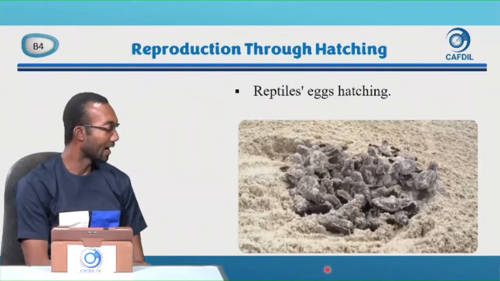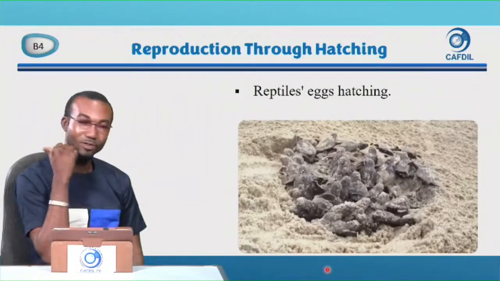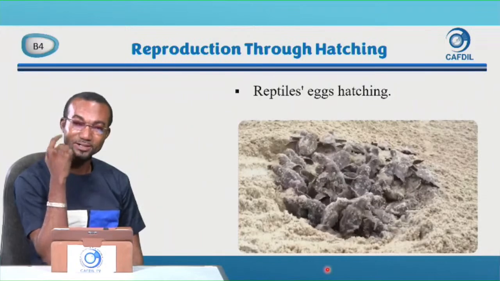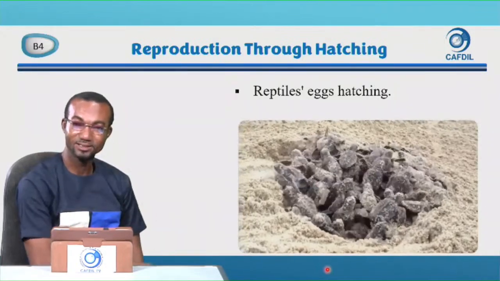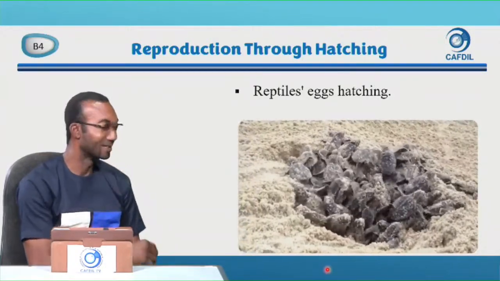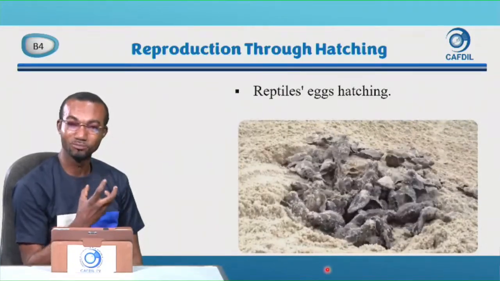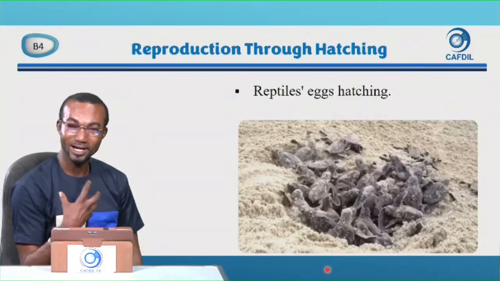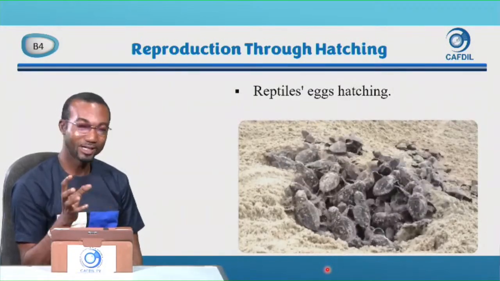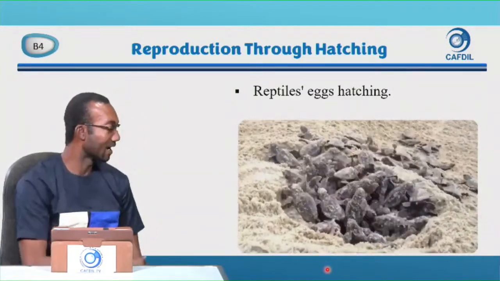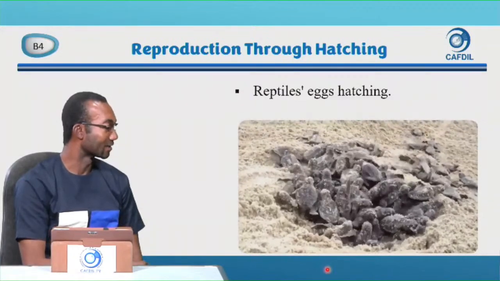When they are hatched, they don't go back to the land. They rather go towards the sea, because that is where they live. Even the young ones know that this is not my home. I came here so that I can be born. Then they all direct their direction.